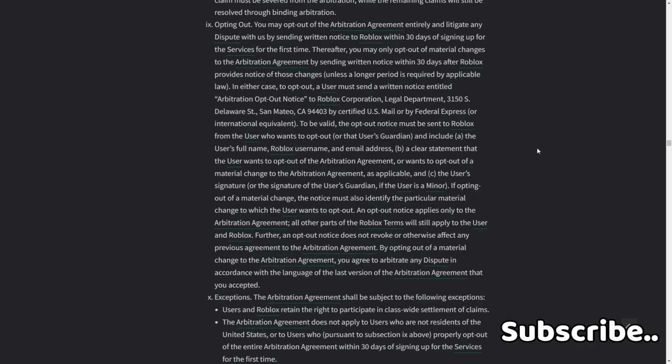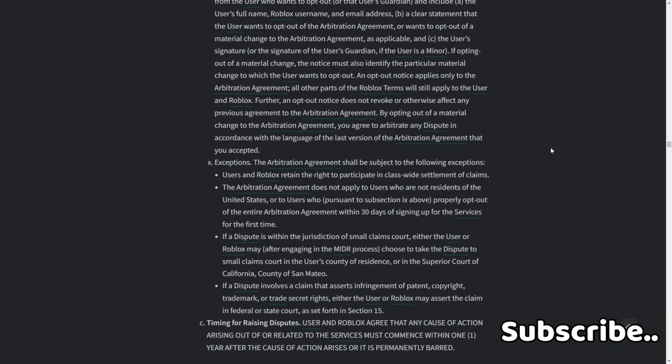By opting out of a material change to the arbitration agreement, you agreed to arbitrate any dispute in accordance with the language of the last version of the arbitration agreement that you accepted. 10. Exceptions. The arbitration agreement shall be subject to the following exceptions. Users on Roblox retain the right to participate in a class-wide settlement of claims. The arbitration agreement does not apply to users who are not residents of the United States or users who, pursuant to subsection 9 above, properly opt out of the entire arbitration agreement within 30 days of signing up for the services for the first time in a dispute.